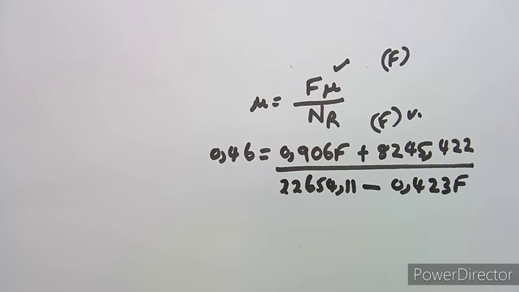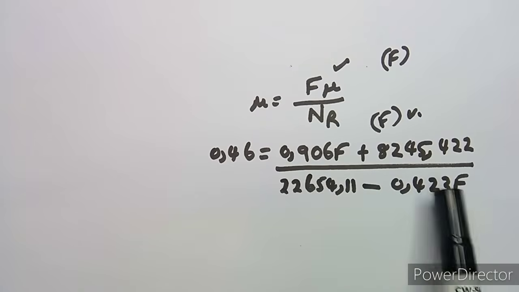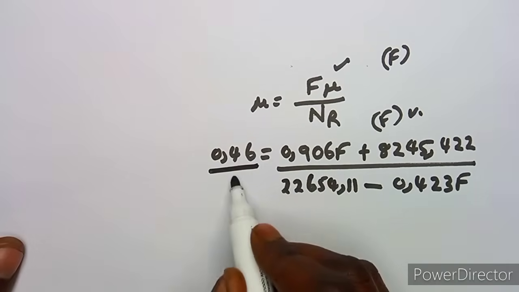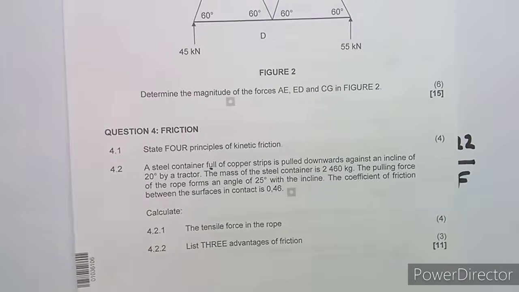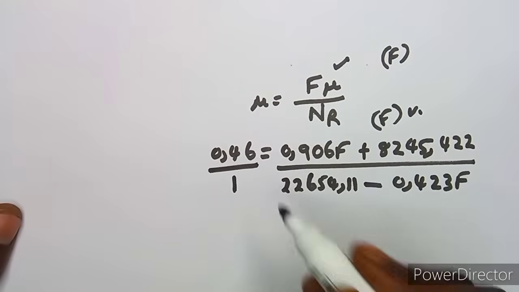Like I said, there are so many diagrams, so the way the diagram is drawn is what is going to give you the signs on how you work the upward forces and the downward forces, and also the forces to the right and the forces to the left. So it's not that it's going to remain like this. No, it changes according to what you are given. Anyways, we want to calculate the value of the unknown. Remember, the question is still to calculate the tensile force, which is F, the unknown, the one that we need to calculate.